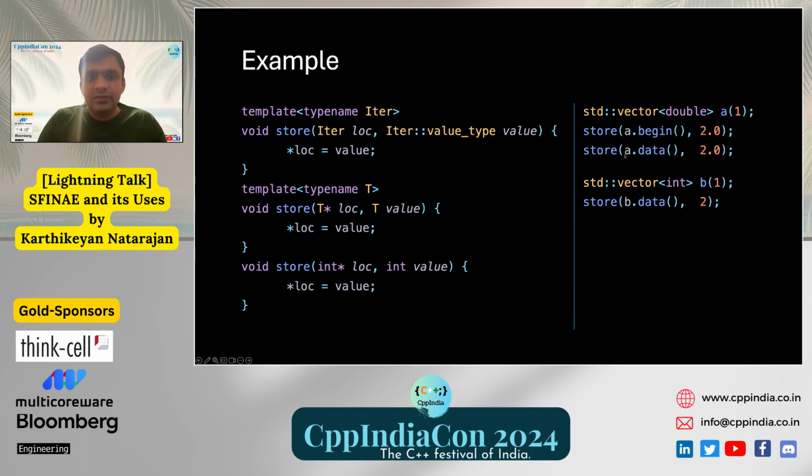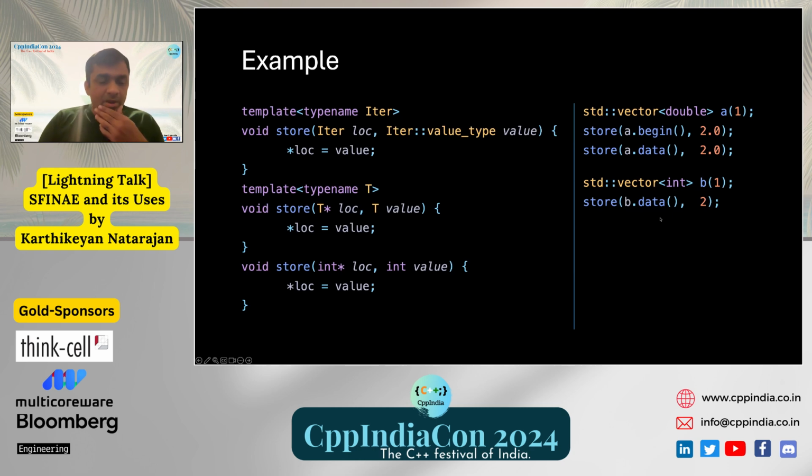Now for the second call, we are passing a.data, which is a double pointer. So when it tries to fill in the double pointer in the first definition, it does not have a subtype called value type. So this is a failure. But the SFINAE rule kicks in, and the compiler doesn't throw an error when it tries to compile this. Then it goes to the next definition, which is a template that accepts a template pointer. Here we pass a double pointer, so this compiles. And the third one is not a double pointer, so it ignores that. So for the second call, the second definition is used.